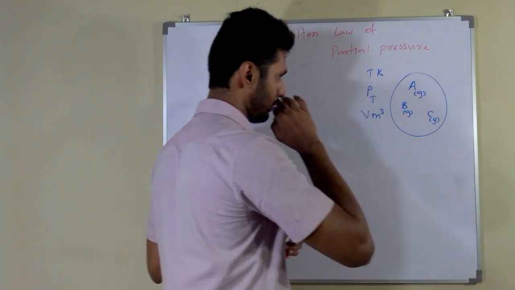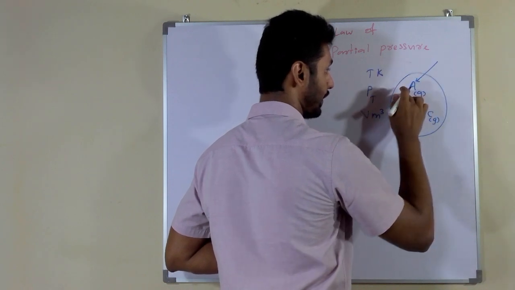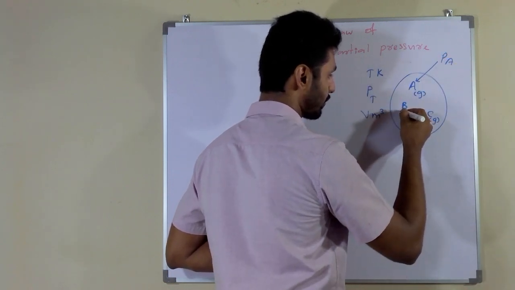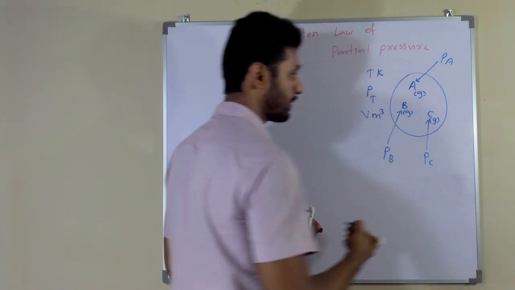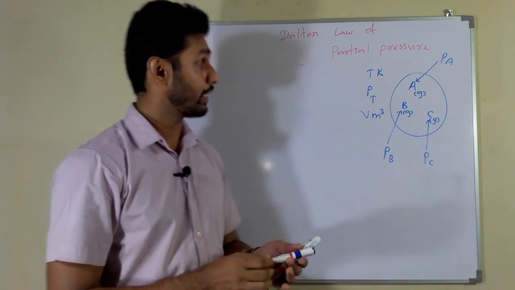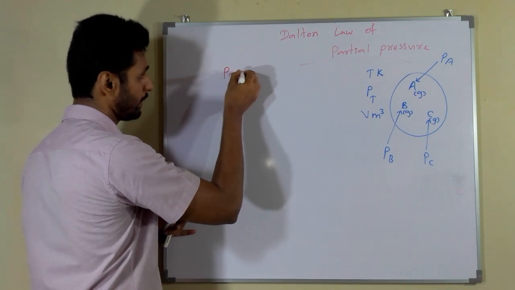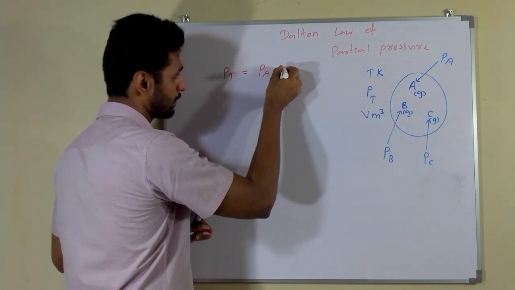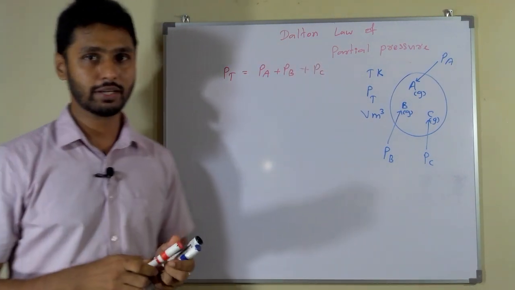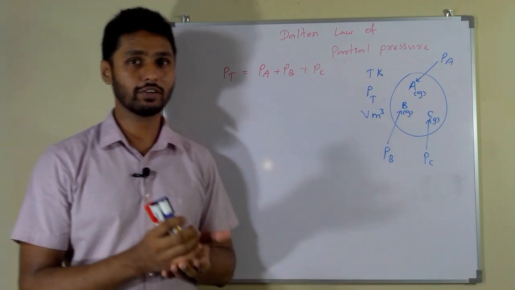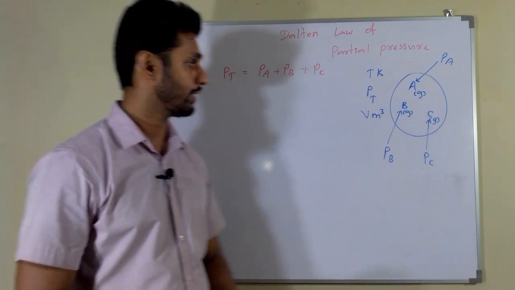The partial pressure of A is PA, the partial pressure of B is PB, and the partial pressure of C is PC. Then Dalton said that the total pressure PT equals PA plus PB plus PC. That means the total pressure of a gas mixture is equal to the sum of the partial pressures of the individual gases. That's it.